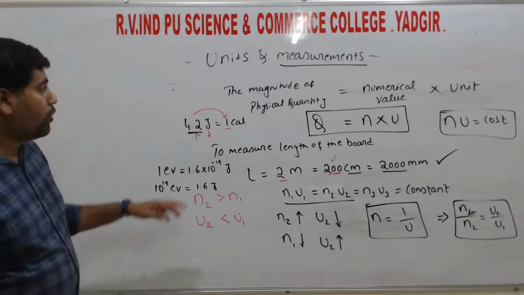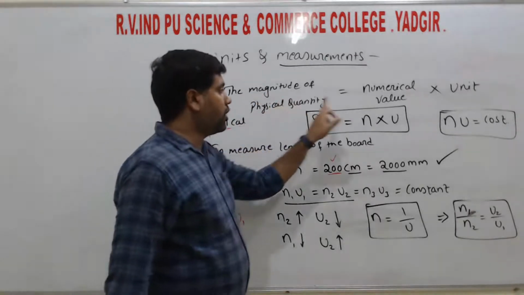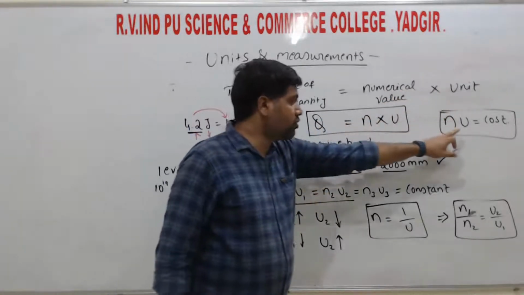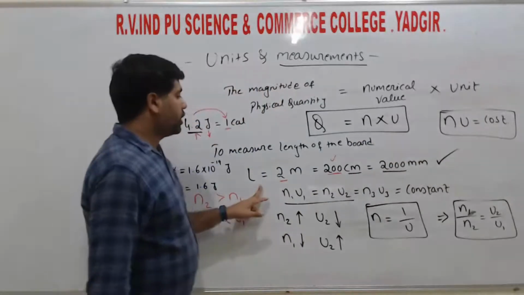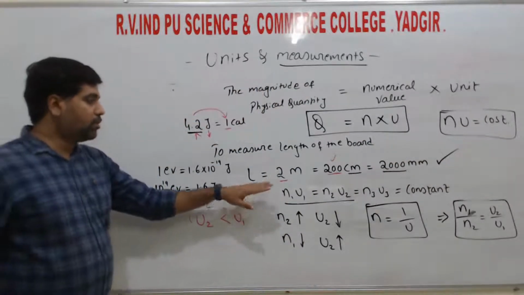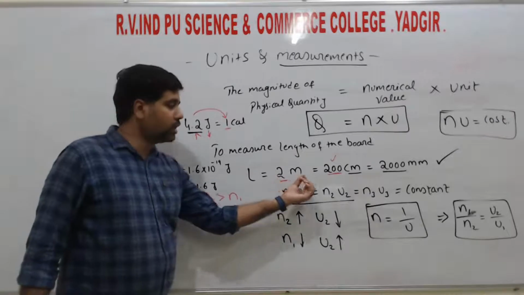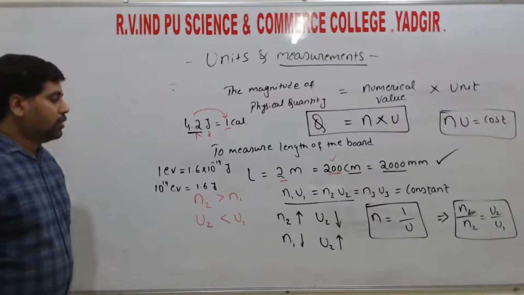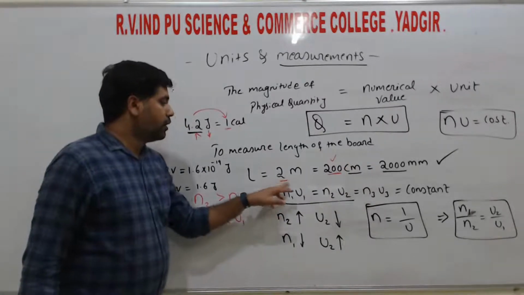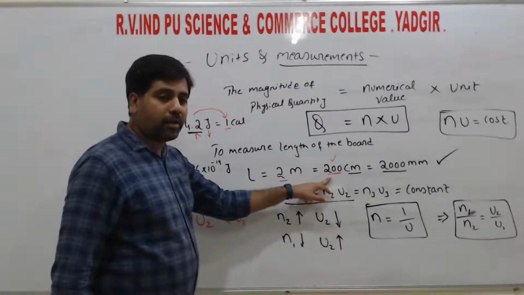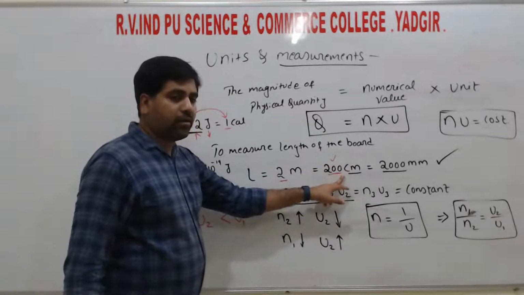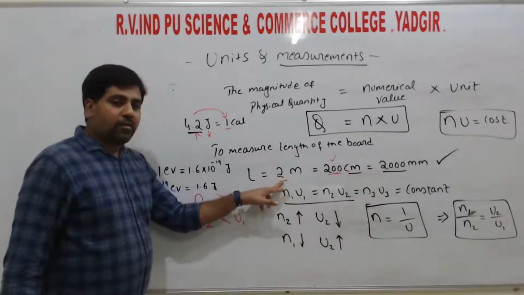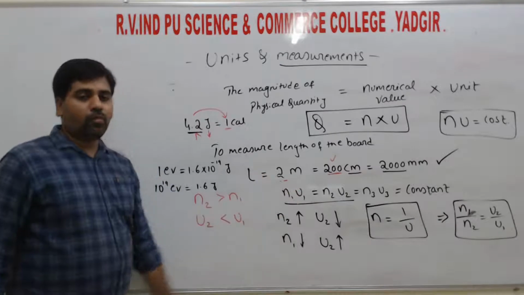So in this, you have to remember that the magnitude of a physical quantity equals the numerical value into the unit, and this value is always a constant. Here is one example: the length of a board measured by 3 students is 2 meter, 200 centimeter and 2000 millimeter. Comparing these numerical values, in which quantity the numerical value is more, its unit is less. In which quantity the numerical value is less, its unit is more.